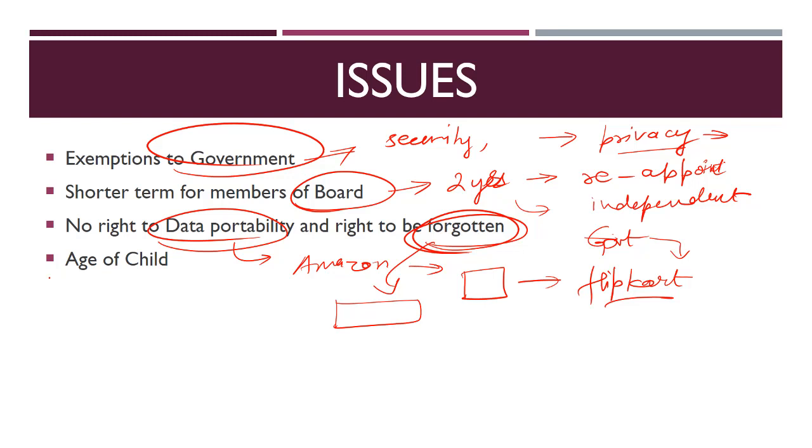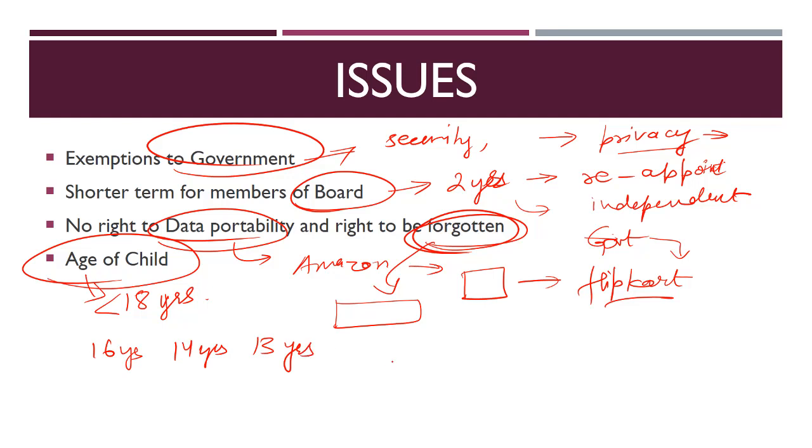Similarly, another problem is the age of a child. The bill provides that a child means a person less than 18 years of age. But we have seen that many countries provide 16 years, 14 years and as low as 13 years, because students require access to Wikipedia and other such data. Even little children are accessing data.